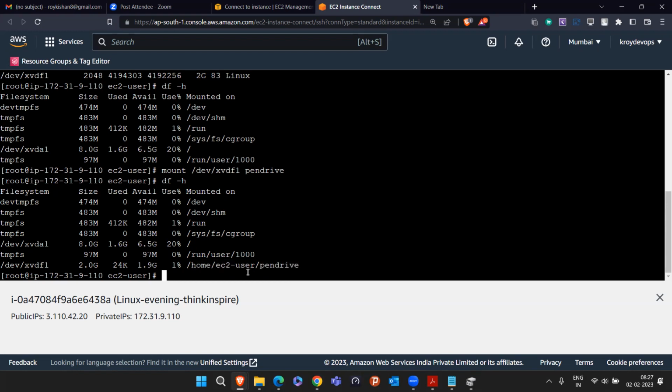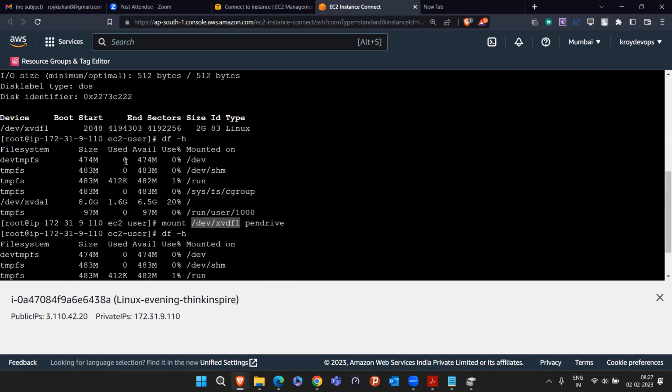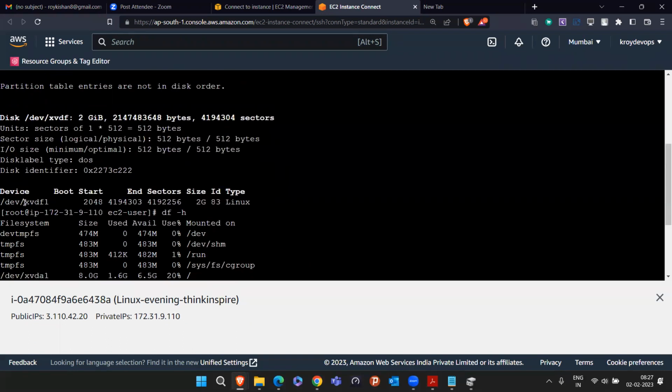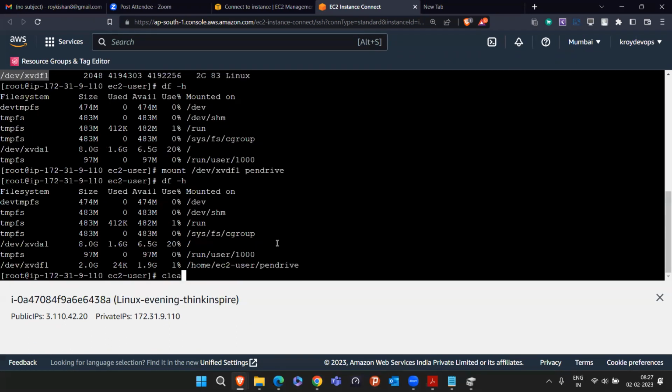Now, what is the benefit of this? Once you have mounted it, you are able to see this 2 GB volume in df -h, and it will be visible only after running the mount command with your partition name. The partition name can be different, so you have to always find your partition name using the fdisk command. Then attach it with your pen drive directory. Basically, you can give any name here. It's totally up to you. You can keep your own name also.